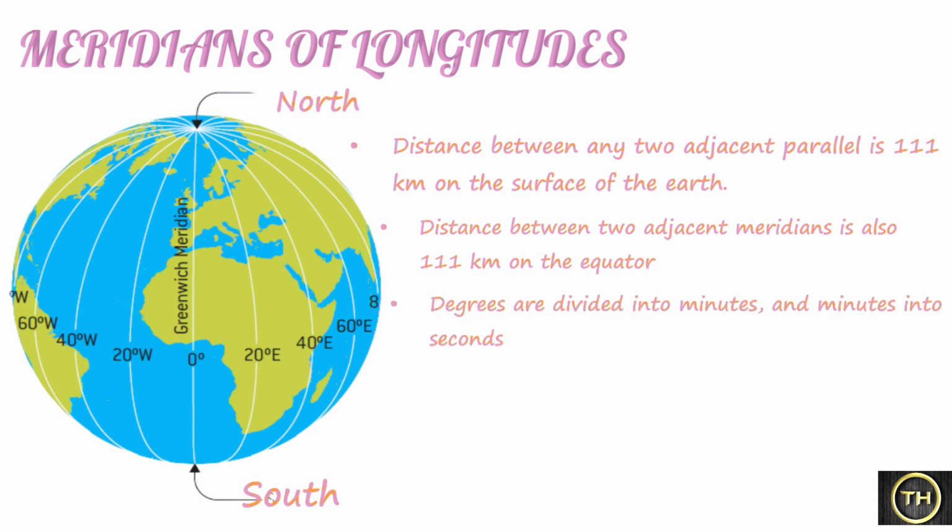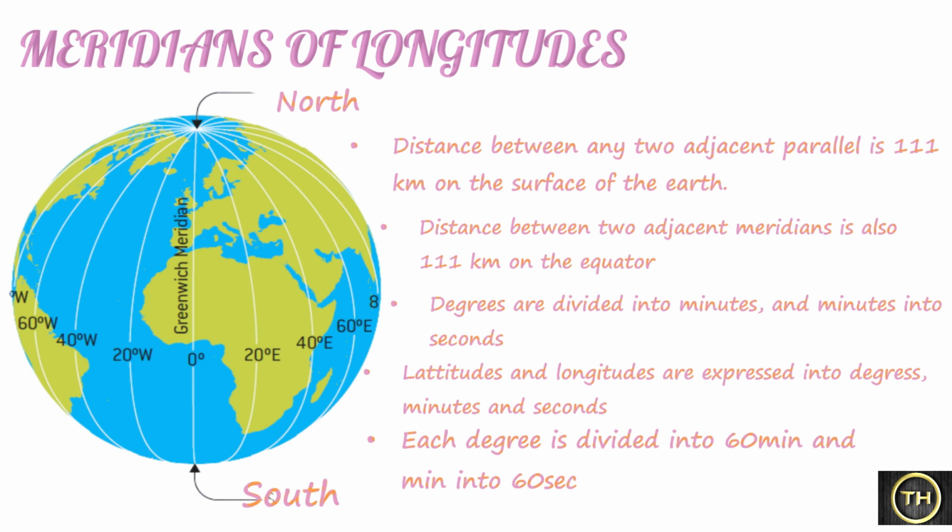Degrees are divided into minutes and minutes into seconds. Conventionally, latitudes and longitudes are expressed in degrees, minutes and seconds. Each degree is divided into 60 minutes and a minute into 60 seconds. These values are expressed using the symbols degrees, minutes, seconds.